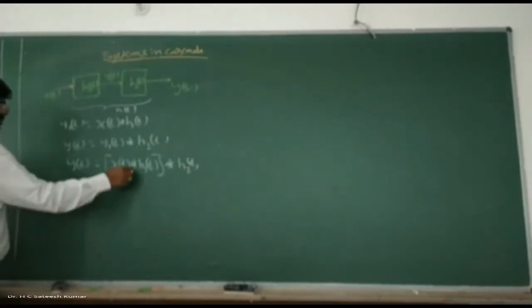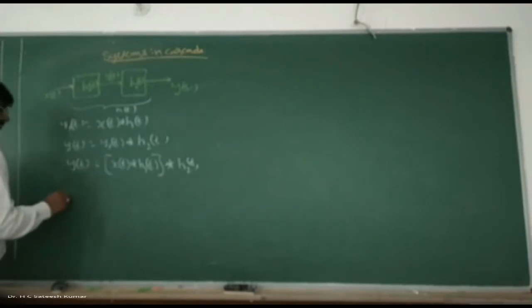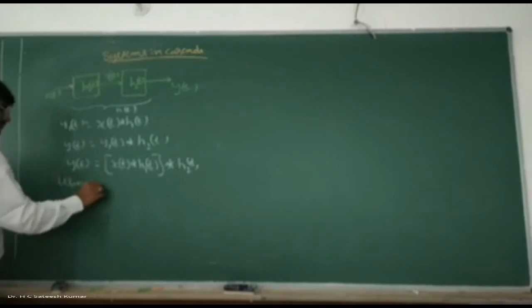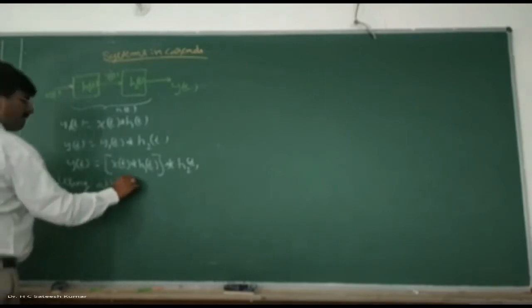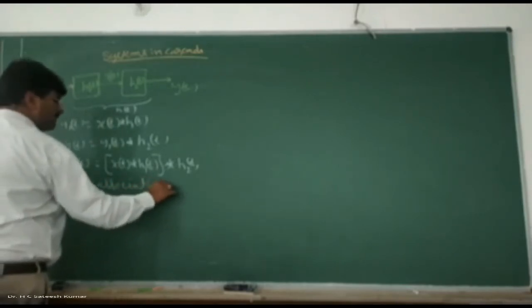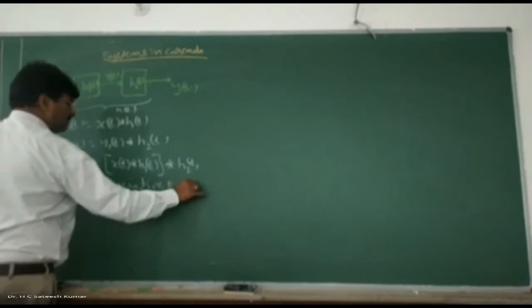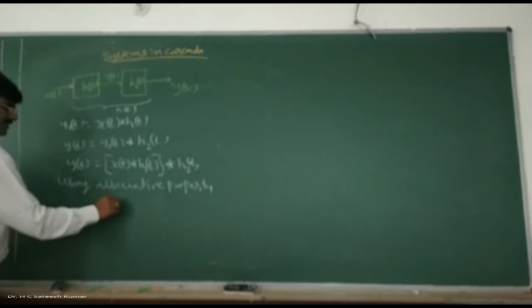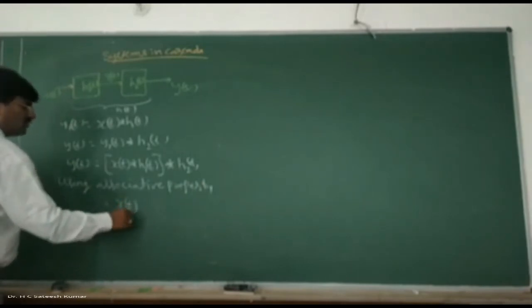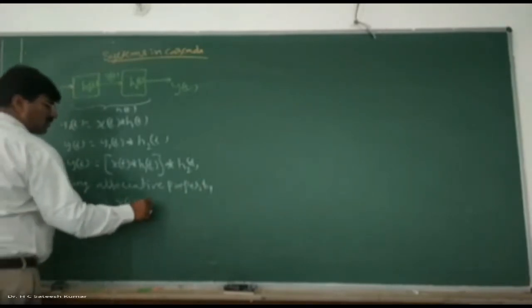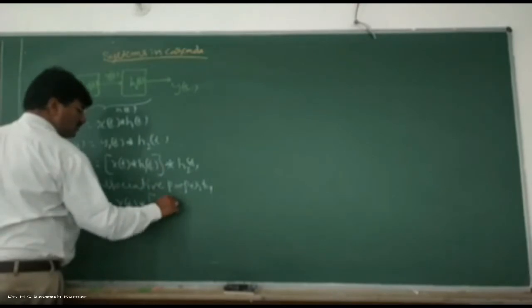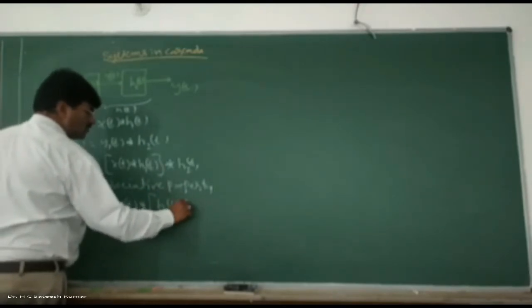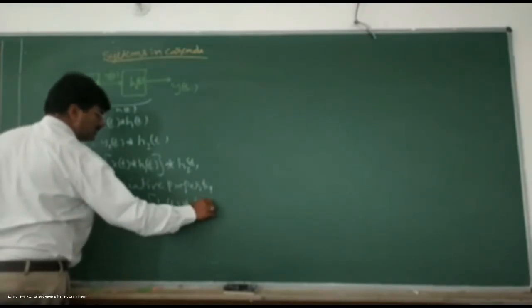Now convolution has the associative property. Using the associative property, we can write it as x of t convolution with h1 of t convolution with h2 of t.